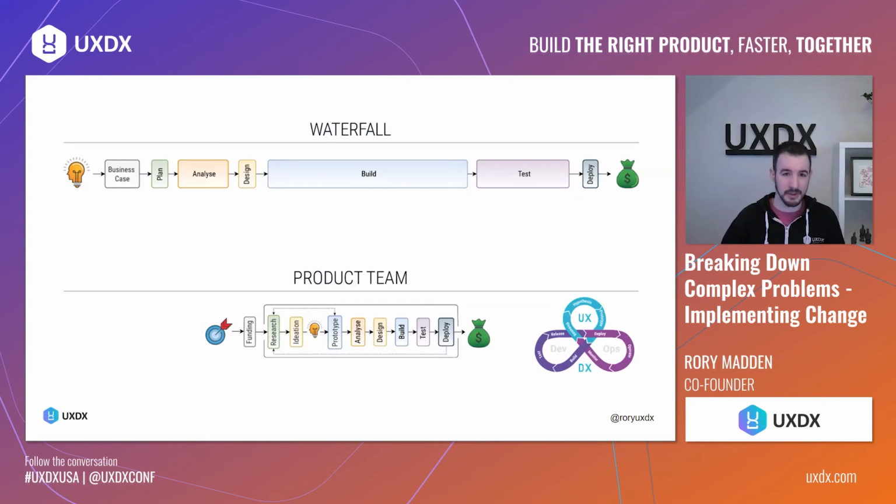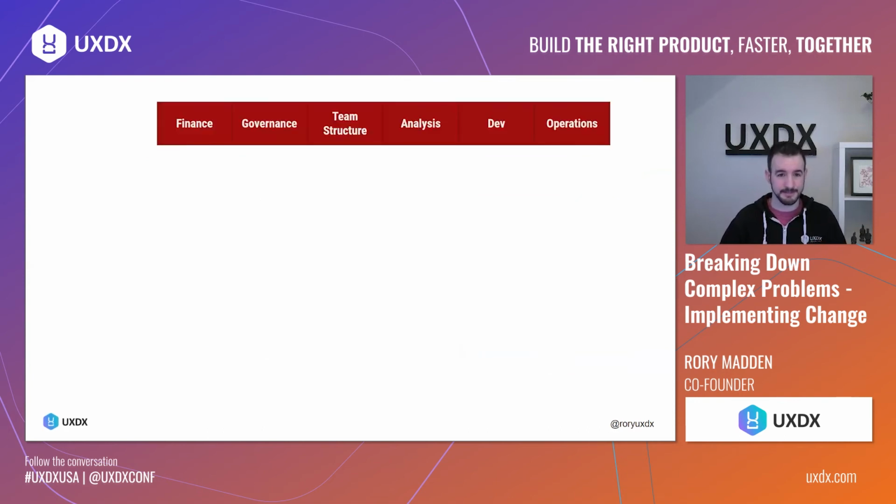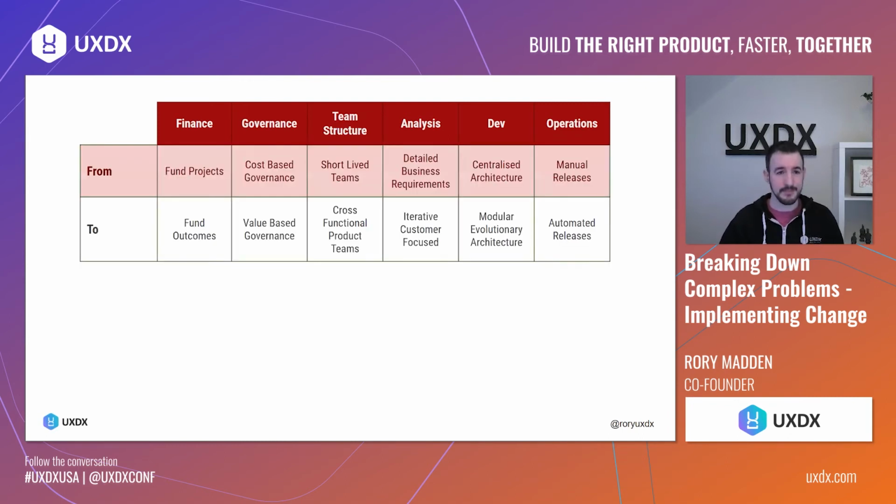So I said, okay, well, let's just talk about what that will entail. Again, it's a user flow, but it's a slightly different user flow. This is the flow of trying to get work done in IT organizations. So finance, who will fund it, you govern your team, analyze, dev, and then run it in production. So what we're saying is, okay, let's shift some of these things around. In finance, we need to change from funding projects to funding outcomes. So we're going to focus on a particular area and we'll improve that.